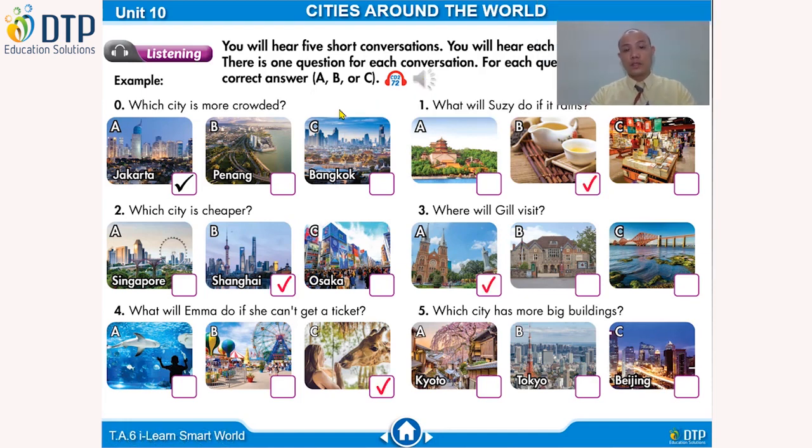What do you choose? Let's check. C is the correct answer, Beijing. Let's listen and find out.